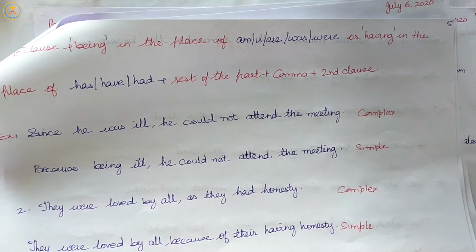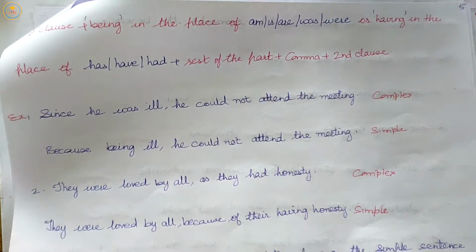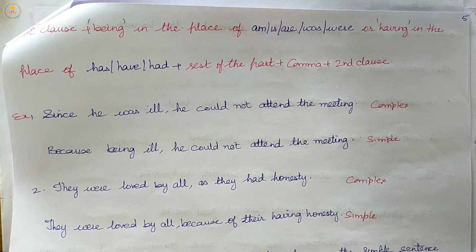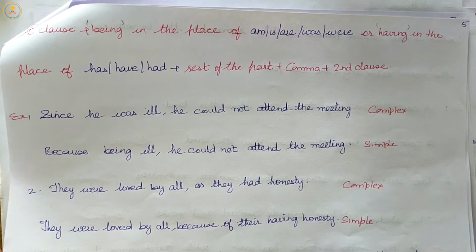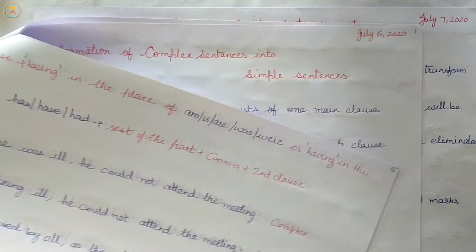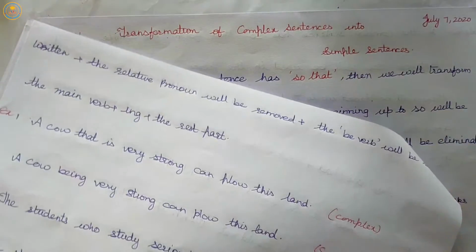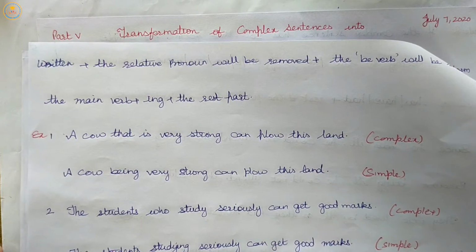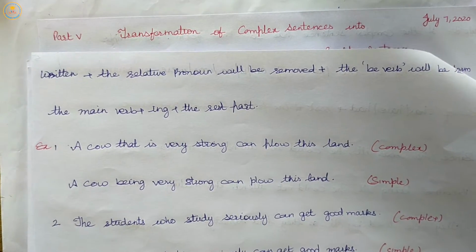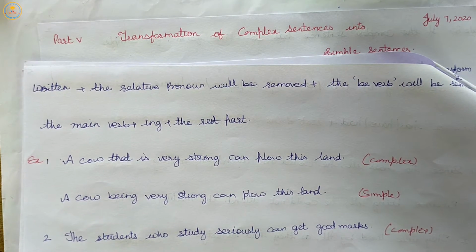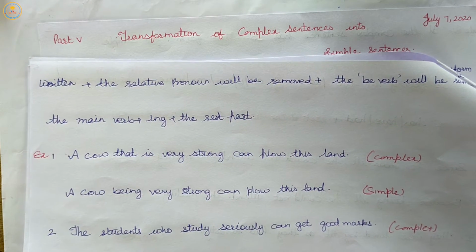In the fourth rule, we read when a complex sentence has a relative pronoun, the simple sentence will be written from the beginning up to the relative pronoun, plus the relative pronoun will be removed plus the be verb will be removed. The main verb plus ing plus the rest of the part will be added.